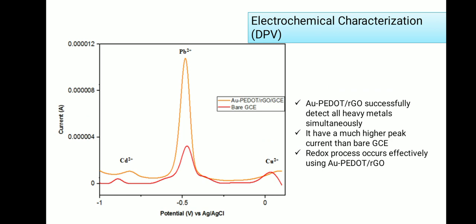DPV measurement further proves the great ability of AuP.RGO as the sensor, which successfully detects all heavy metal ions simultaneously. Plus, it has a much higher current peak than bare GCE. Hence, the redox process of analyte occurs effectively using AuP.RGO.